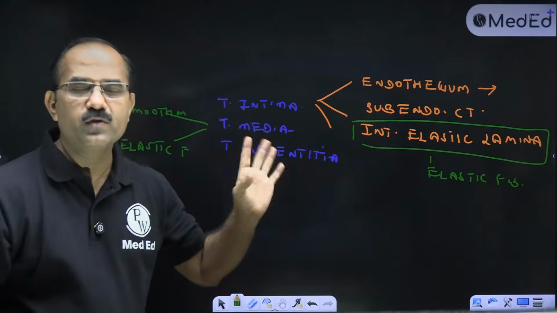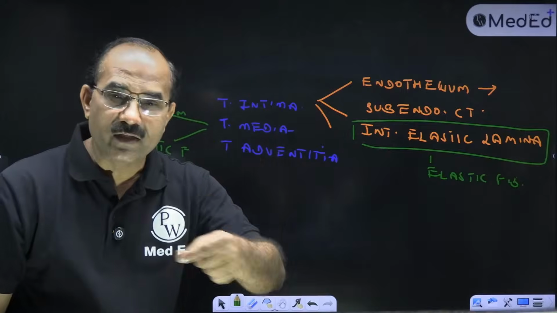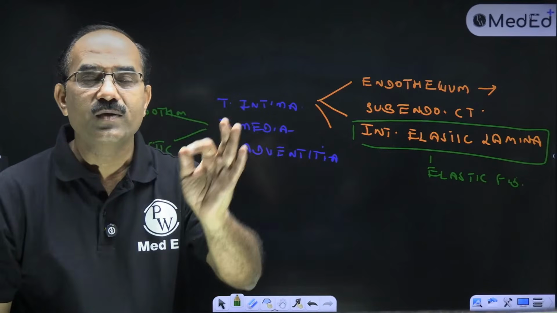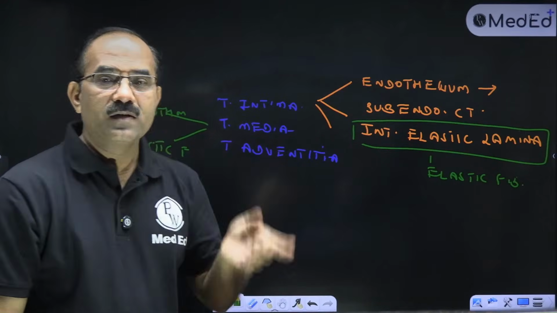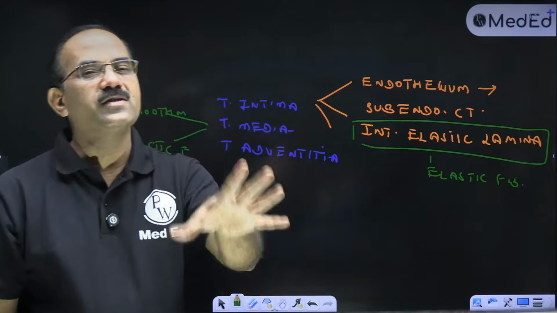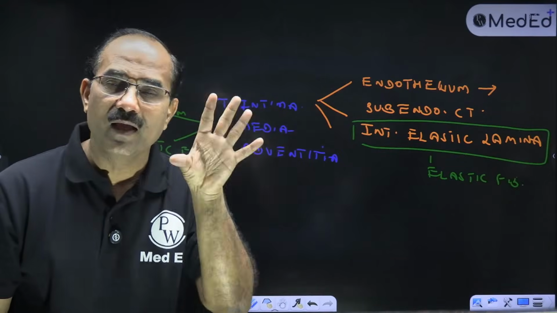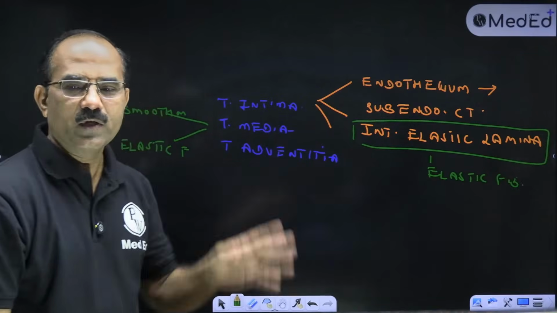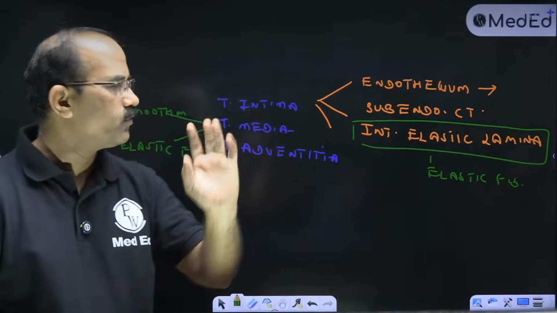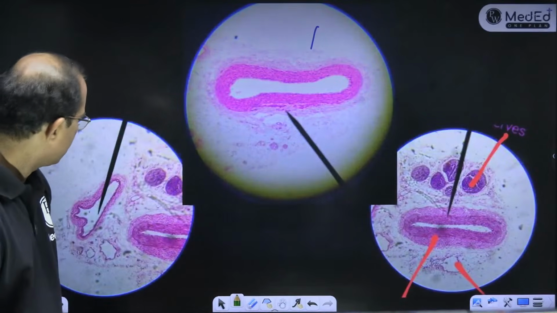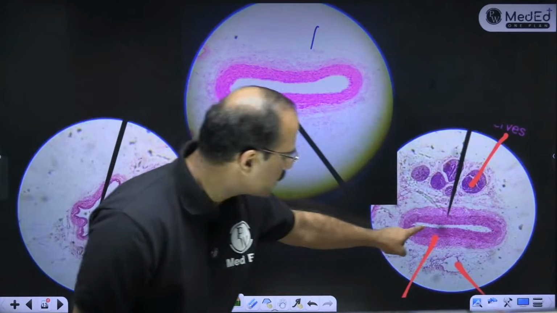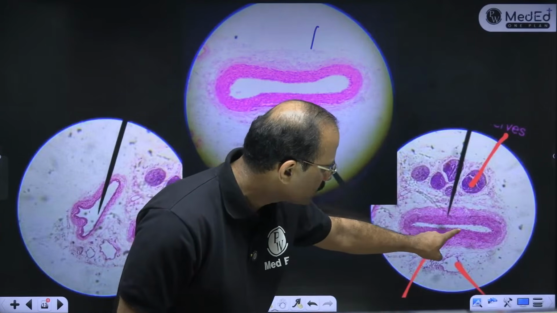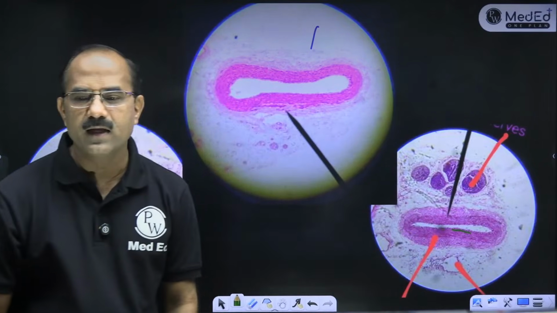Fine, children, clear? So internal elastic lamina is a characteristic of which artery? Muscular artery. Doesn't mean it is absent in elastic artery. Elastic artery may also have it, but it is not differentiated, cannot be differentiated. Is this clear to all of you? You can see this. In this one it is very prominent. You can see this line. That's the internal elastic lamina.